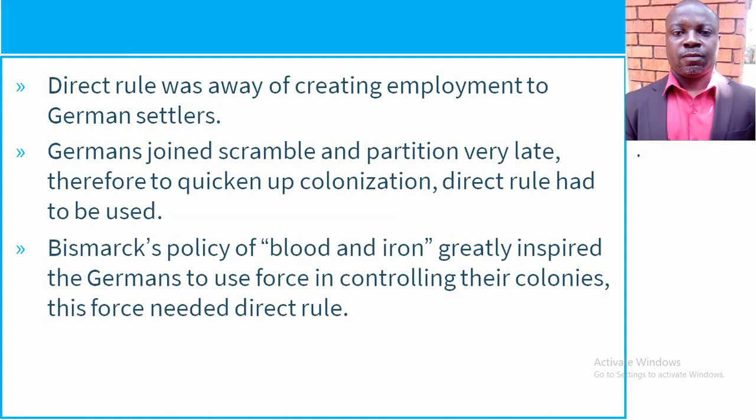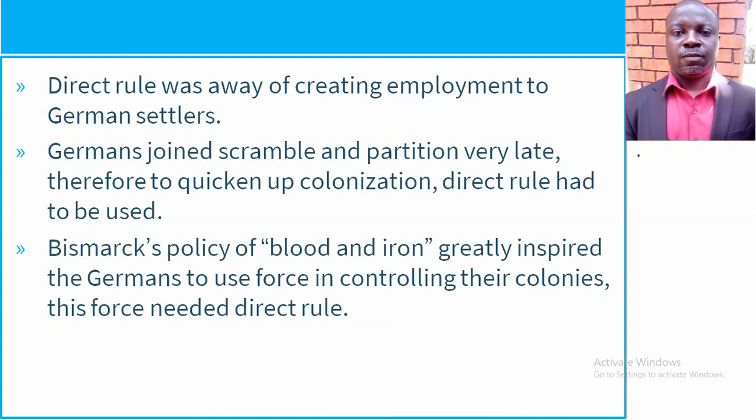We have this other point here, that Bismarck's policy of blood and iron greatly inspired the Germans to use force in controlling their colonies. This force needed direct rule. Now, the Germans were still believing in this policy of blood and iron. It is a policy that was used by Otto von Bismarck together with von Roon, von Moltke, and the Kaiser at the time.